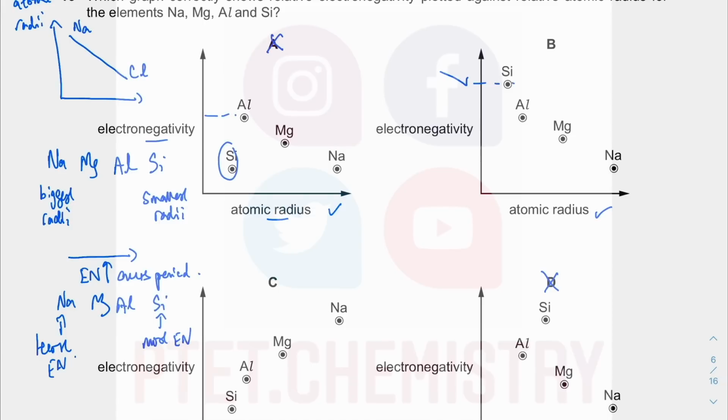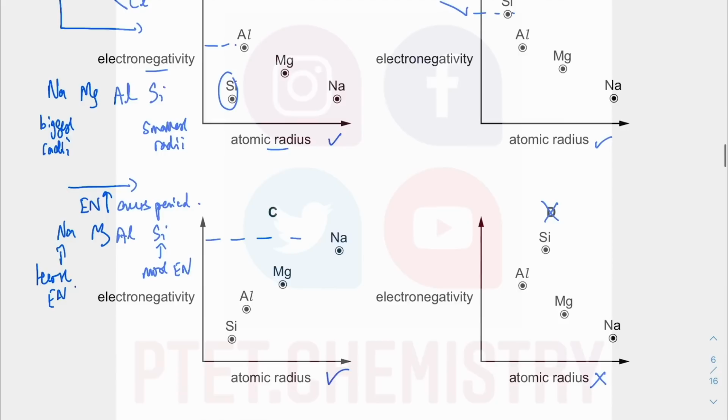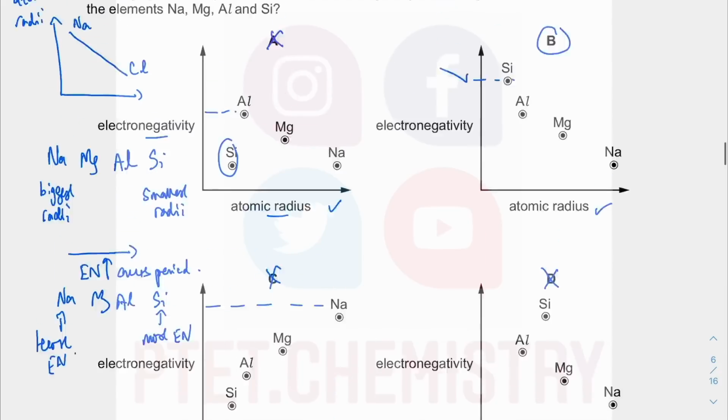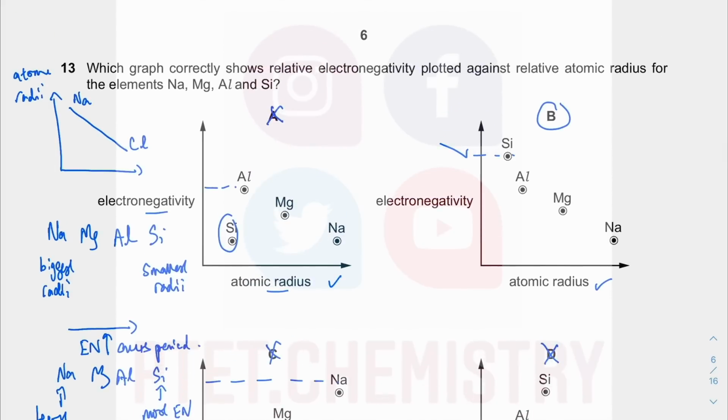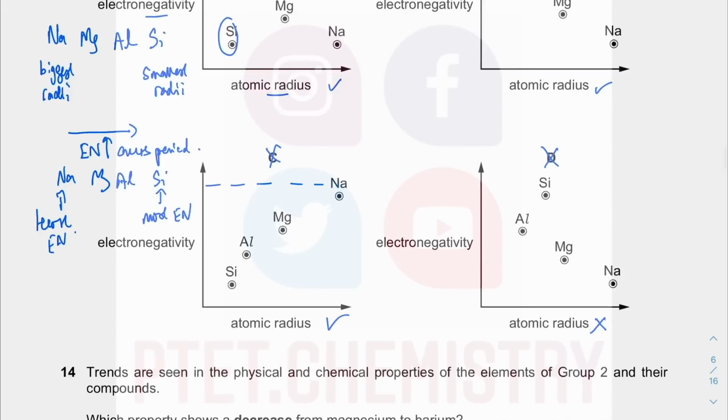Silicon has the highest value, so I'm pretty sure B is the correct answer. Let me just double check. Sodium is the highest electronegativity, and that is incorrect. We already established D was incorrect based on the x-axis. So we're right. It has to be B. Alright, that's how you tackle this kind of question. Think about each trend separately, and then try to think about the points on the graph.